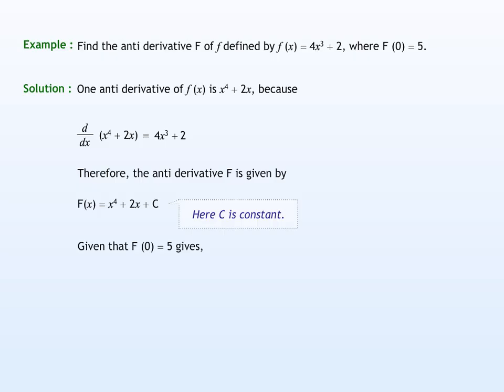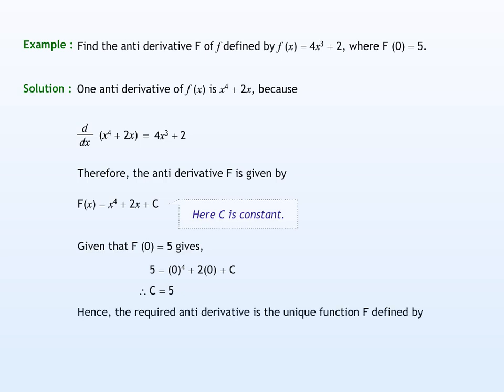We are given that F of 0 is equal to 5. So substitute x equals 0 in F of x as shown and get the value of c equal to 5. Hence, the required antiderivative is the unique function F defined by F of x equals x to the power of 4 plus 2x plus 5.